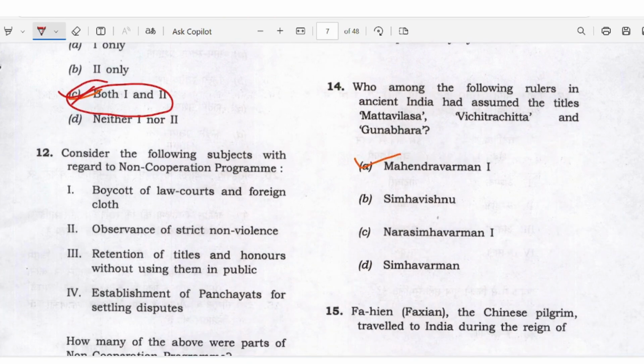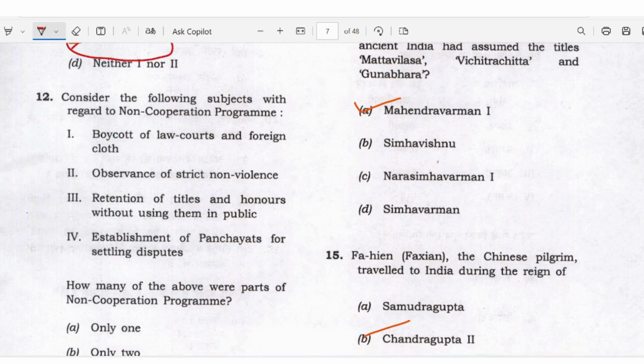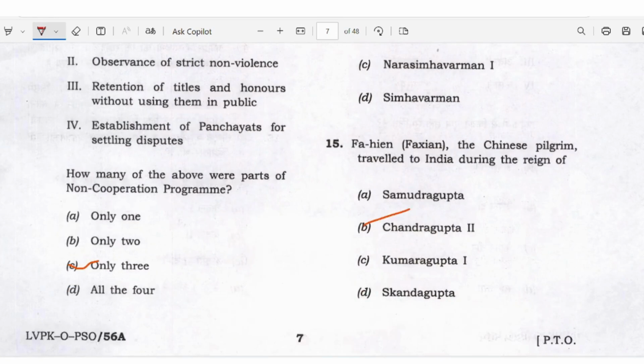It is regarding the non-cooperation movement. Boycott of law courts and foreign clothes, observance of strict non-violence, retention of titles and honors without using them in public, establishment of panchayats for settling disputes. How many of the above were part of the non-cooperation programme, they asked, right? Here the answer is C, only 3.